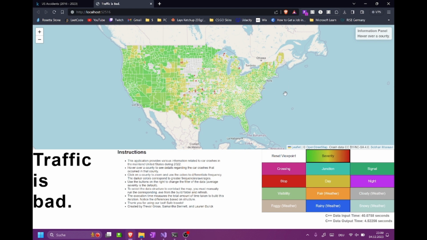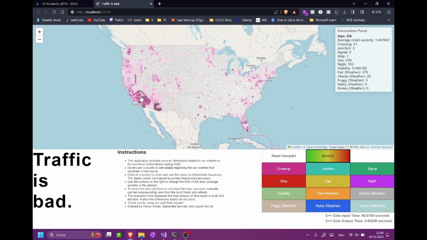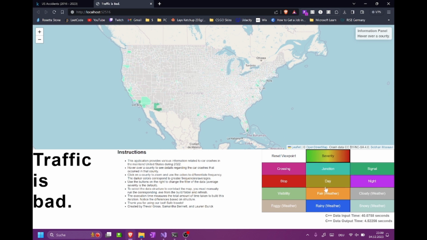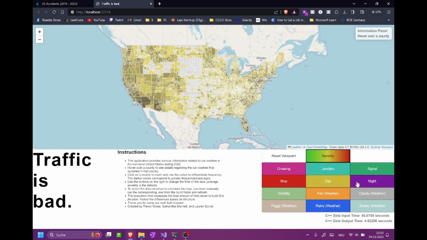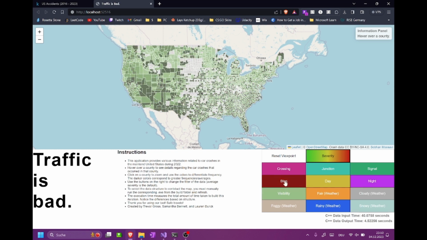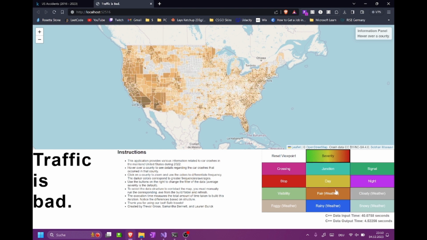There's also functionality to filter by other additional factors that occurred during the car crash, like if it occurred during a crossing, a junction, in a signal, at a traffic stop, during the day, or during the night. This is showing the average visibility on a scale of 0 miles, when you can see nothing, to 10 miles, when you have almost perfect vision. During fair weather, cloudy weather, foggy weather, rainy, and snowy weather.